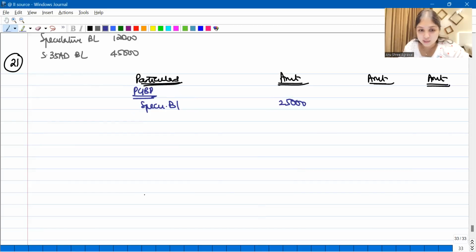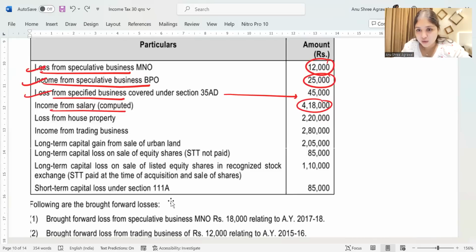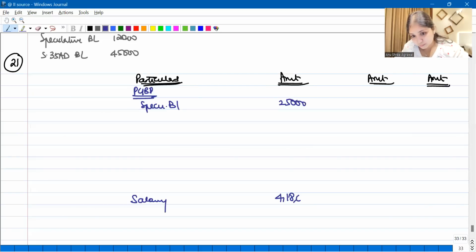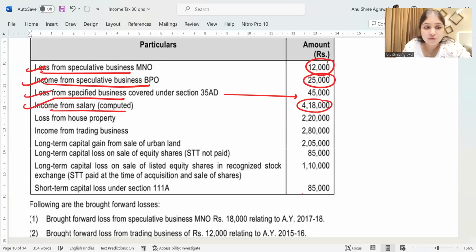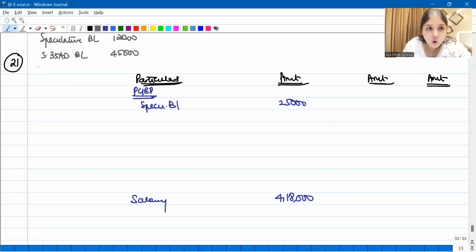So we don't have to give any deduction. I will leave enough space for adjustments. Salary is 4,18,000 of this assessee. Then what else? Loss from house property, 2,20,000 loss from house property we have. All losses we'll handle towards the end.